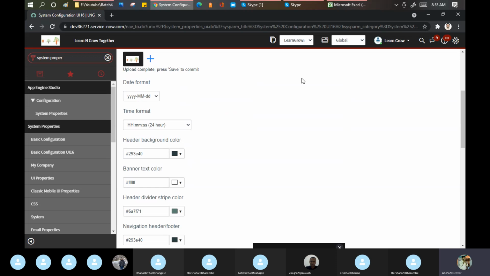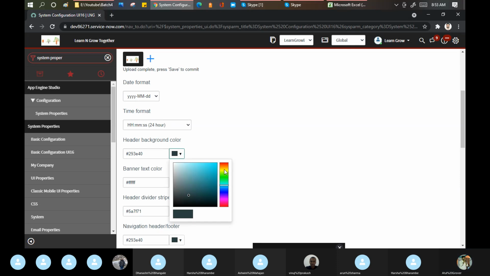You can fix the date format for everyone. You can fix the time format for everyone. Header background color, this color basically. This one, see, it has been changed now. If you come a little more, it is changing now.